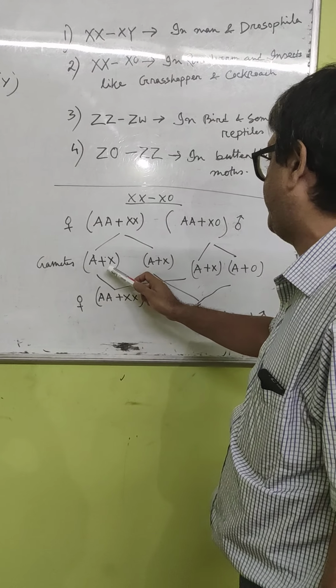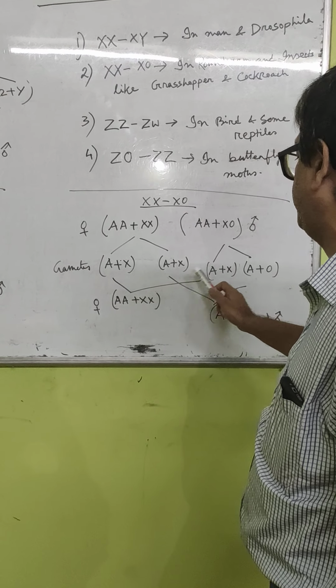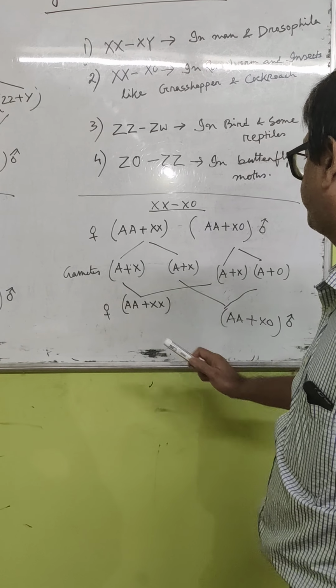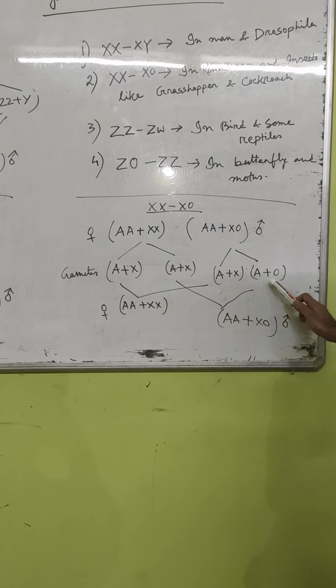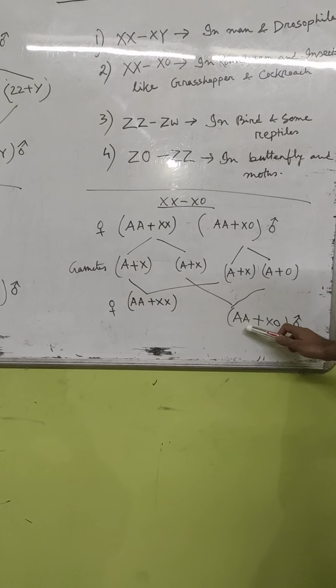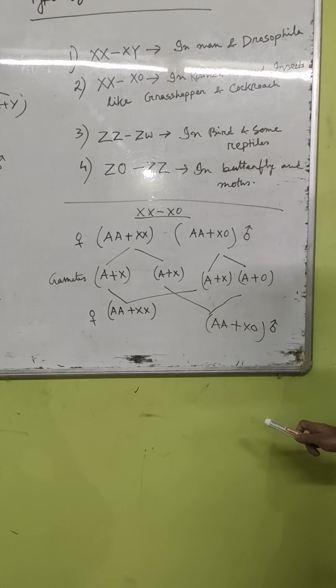Now if an A plus X gamete, meaning the egg, fuses with an A plus X sperm, it will produce AA plus XX configuration, a female offspring. Now again, if the A plus X egg fuses with A plus O, meaning X is absent, then it will produce AA plus XO. This will be a male offspring.